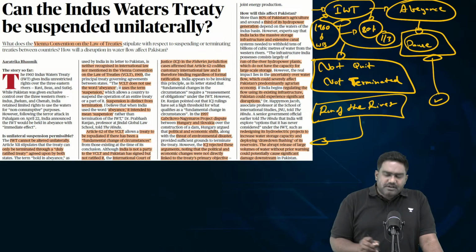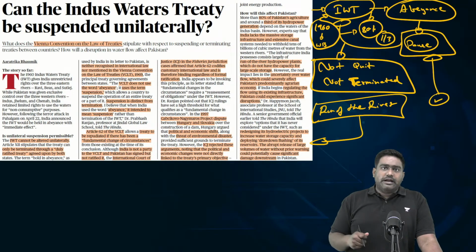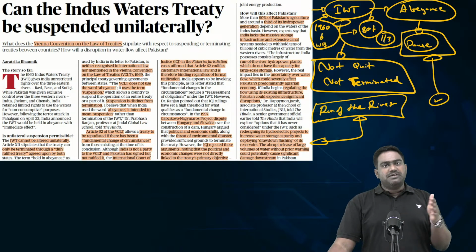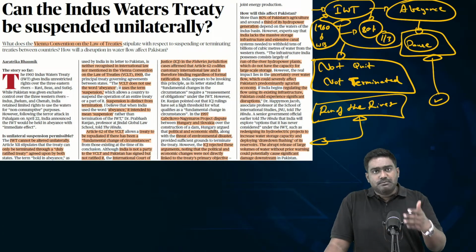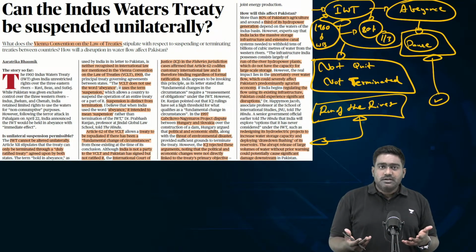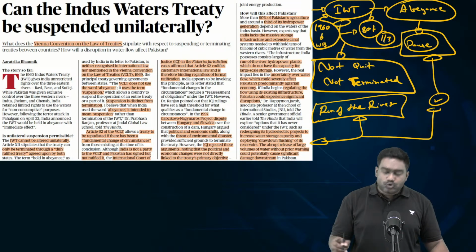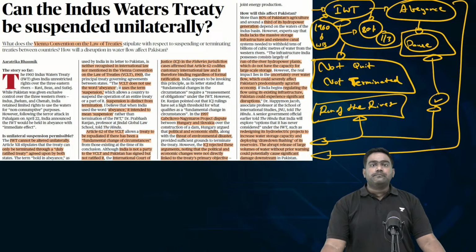In accordance with the treaty, we have only built a few limited projects like Kishanganga, Baglihar, and the upcoming Ratle hydropower project. All of these are run-of-the-river projects from India, which strictly abide by the terms of the Indus Water Treaty. But going forward, we will not abide by this. In the coming months and years, we might even alter the design of existing projects to create storage and diversion. We might plan new projects as well to stop the flow of the river itself or to divert it. This has been India's approach to weaponize the Indus Water Treaty, to use the control we have over the western rivers to punish Pakistan for its sponsorship of terrorism against India.